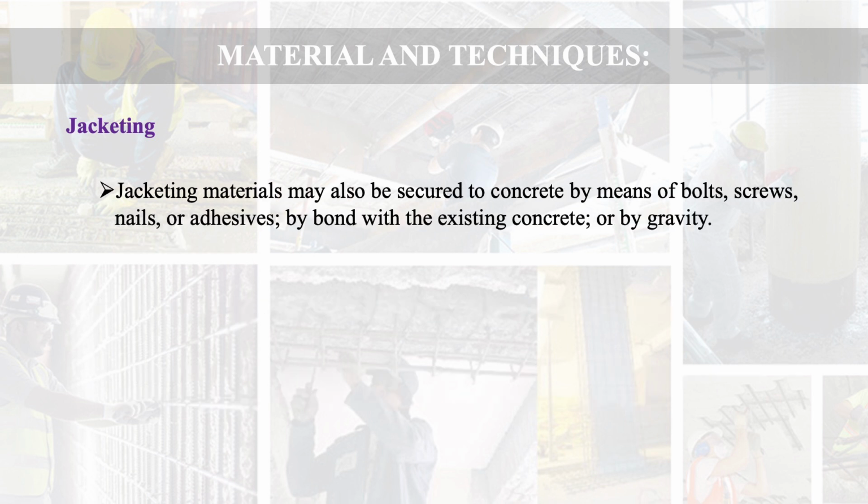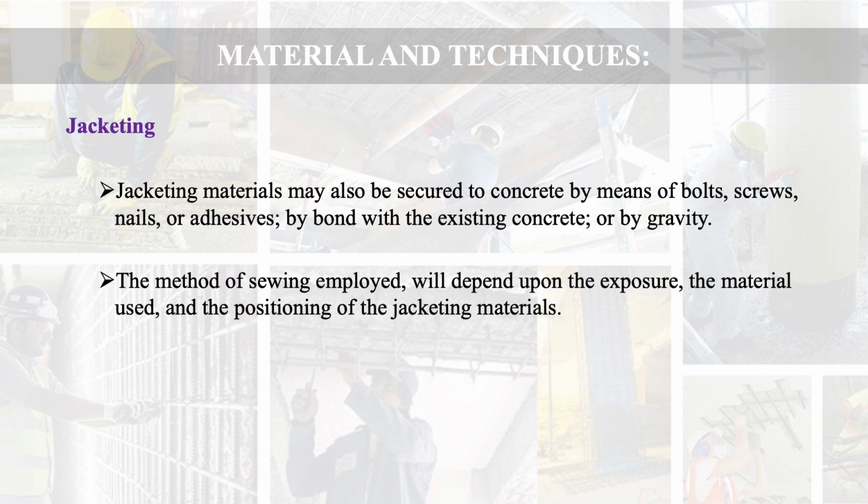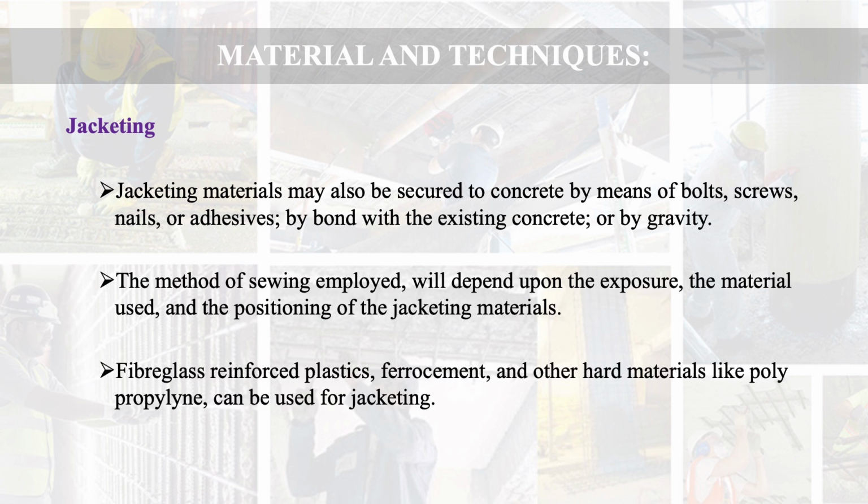Jacketing materials may also be secured to concrete by means of bolts, screws, nails, or adhesive, by bond with the existing concrete, or by gravity. The methods of fastening employed will depend upon the exposure, the material used, and the positioning of the jacketing material. Fiberglass, reinforced plastics, ferrocement, and other hard materials like polypropylene can be used for jacketing.